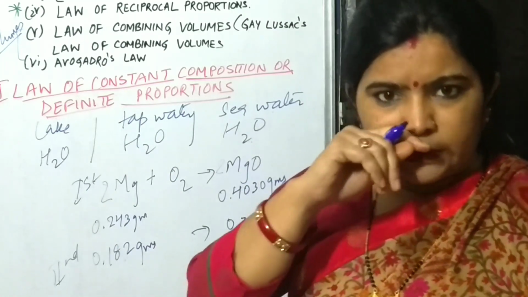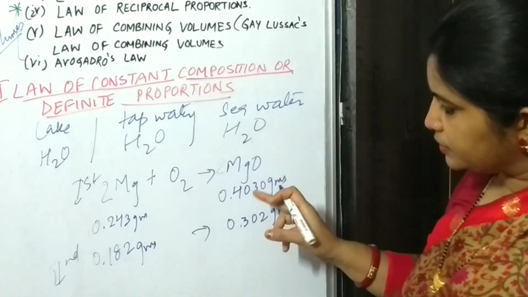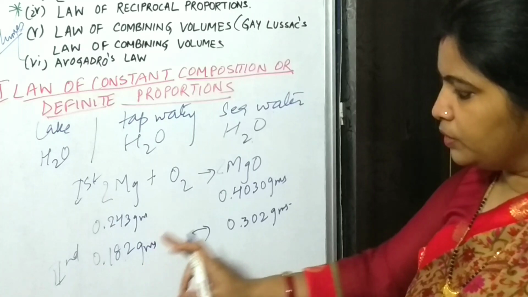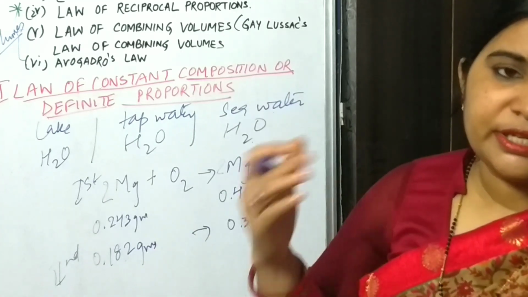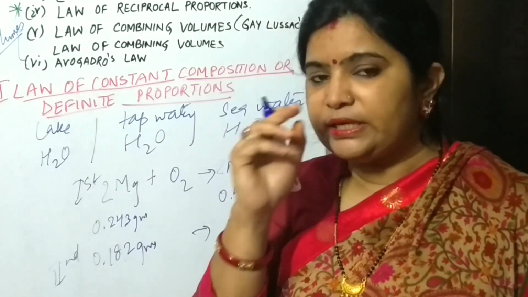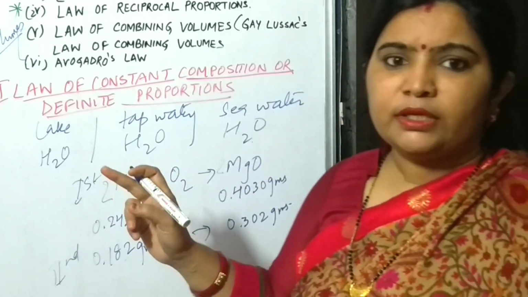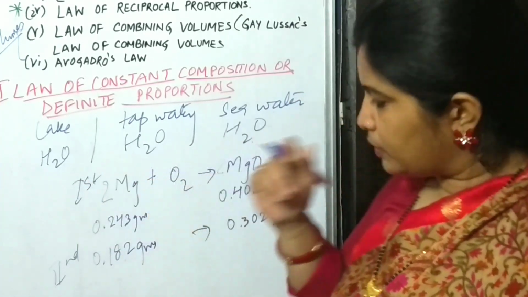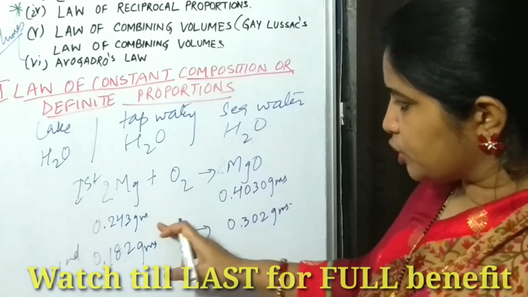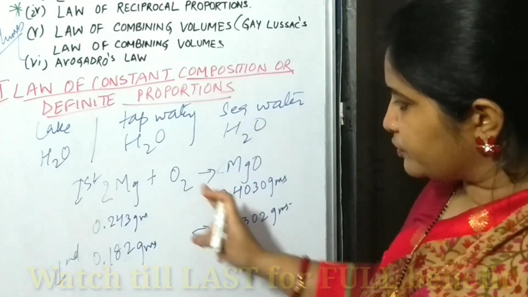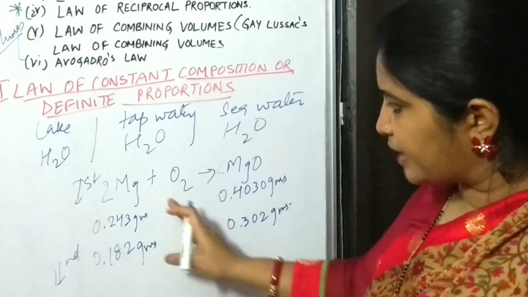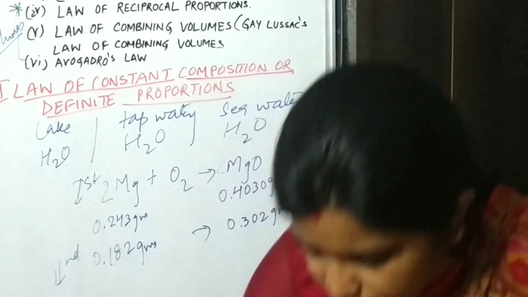Fine. So when you find out the ratio of these two, you will find it will be nearly the same. Means the ratio of magnesium to oxygen. How will you find out the ratio? First of all, you have to find out the mass of oxygen.